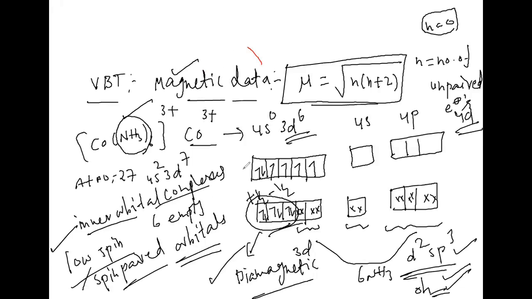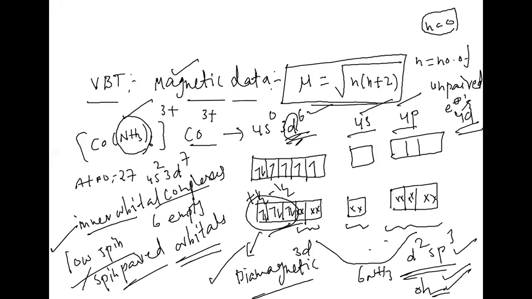Yes, sir. Right. Now, can you repeat, sir? Inner orbital complex means here this hybridization is starting from 3d. 3d is the inner shell, followed by 4s and 4p. Here the hybridization is happening through 3d followed by 4s and 4p.